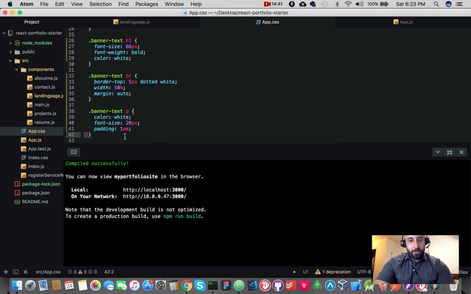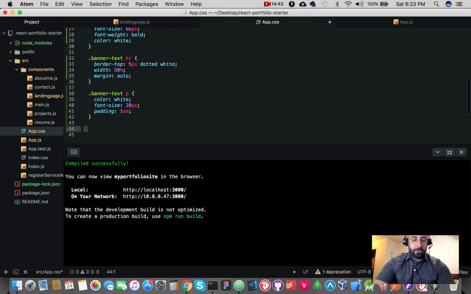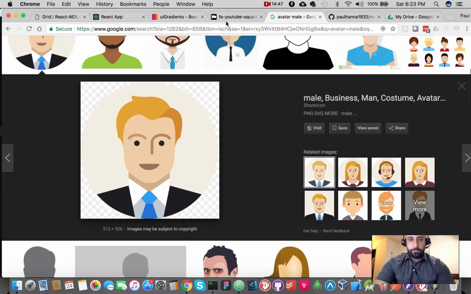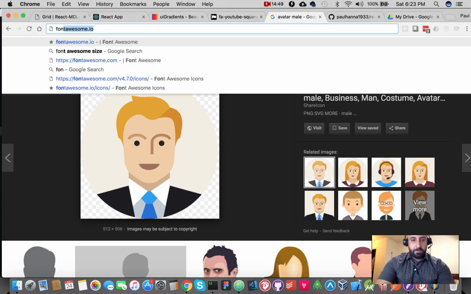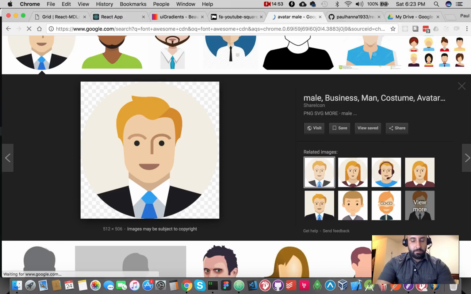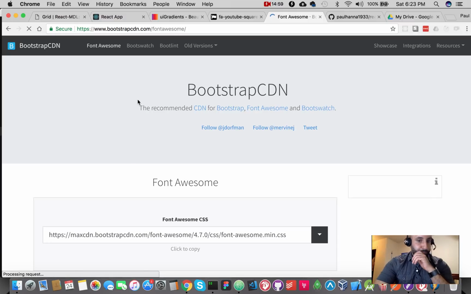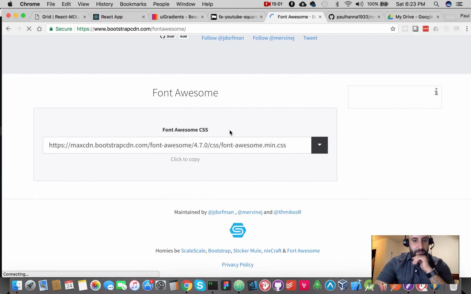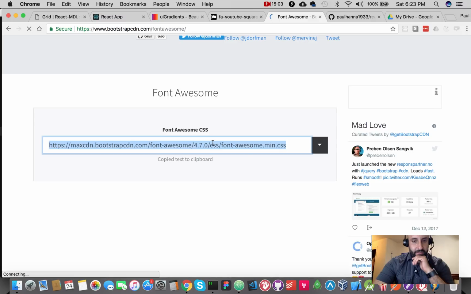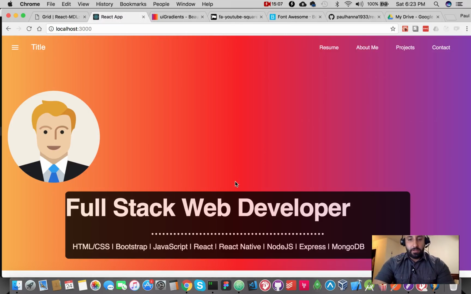So now we want to bring in those Font Awesome icons. So let's go to Google and type in Font Awesome CDN. Looks like I've been here before. Font Awesome CSS. So just click it, it copies to the clipboard, and then go back to your code.